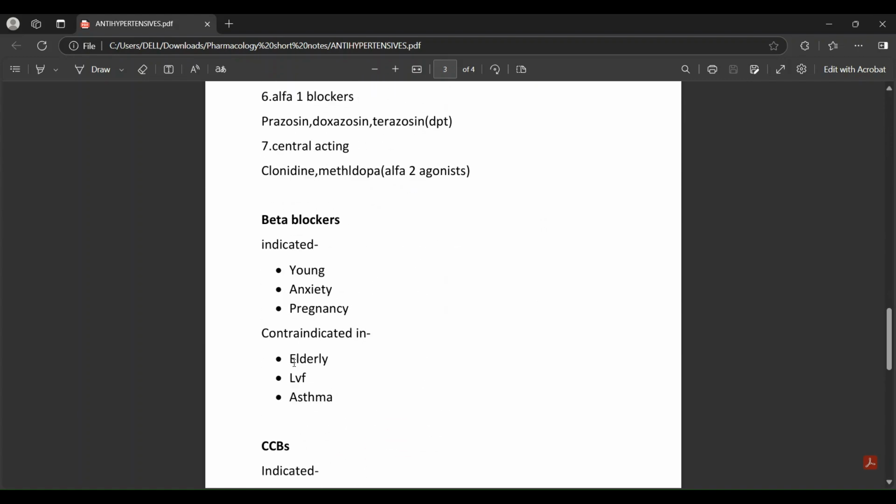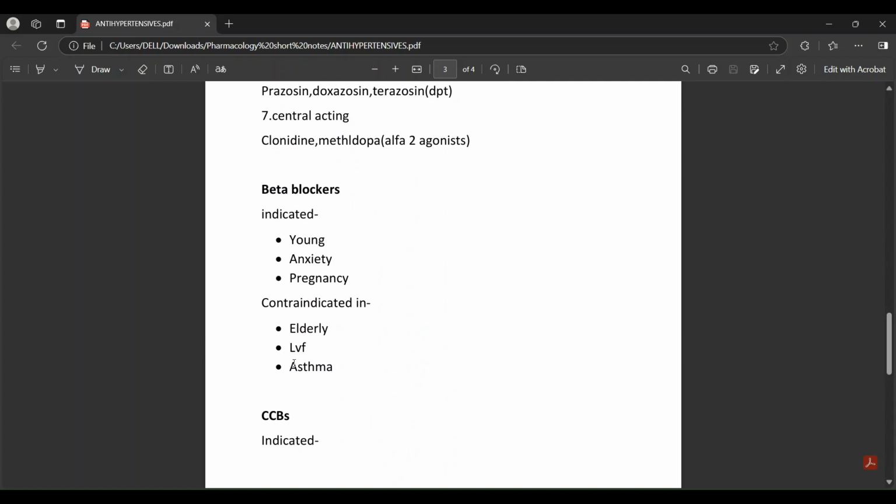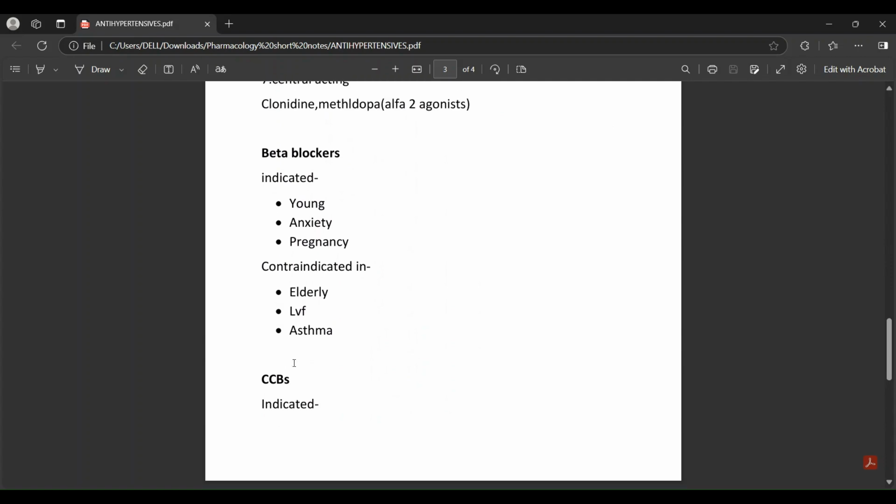When you talk about beta blockers as antihypertensive medication, they are mainly indicated in young patients, anxiety patients, and pregnancy. They are contraindicated in elderly patients and left ventricular failure. Don't recommend beta blockers if a patient has left ventricular failure. And asthma is very important. For asthma we use beta 2 agonists: salbutamol, albuterol, terbutaline, salmeterol, all the terols.